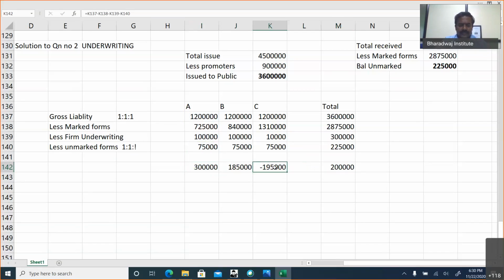If you look, there is a surplus in C's account. Surplus of C will be transferred to A and B. This will be plus 1,95,000. Firm underwriting is 1 lakh. So this is plus 2,85,000, and it will be transferred to the other underwriters in equal ratio. In this problem, it is 1:1. So how much will it be?